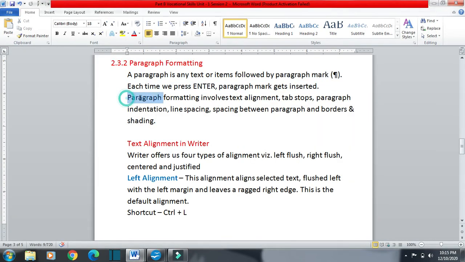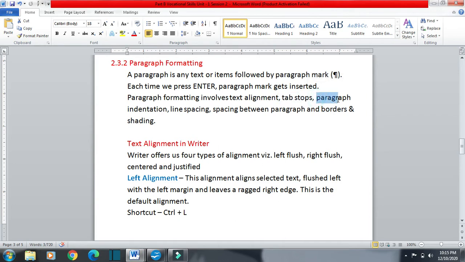Now we are going to learn about paragraph formatting. In paragraph formatting, we will learn how we can change the alignment of the text: left alignment, right alignment, center alignment, justified alignment. How we will use tab stop. Tab stop means how much space will be taken by the tab key.